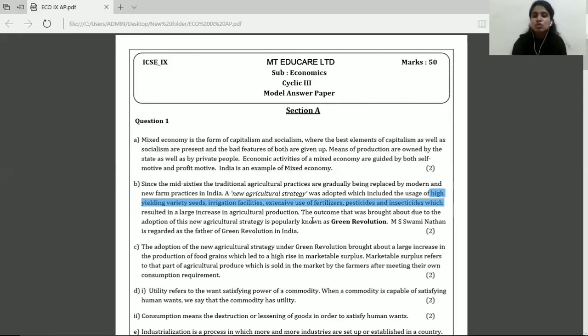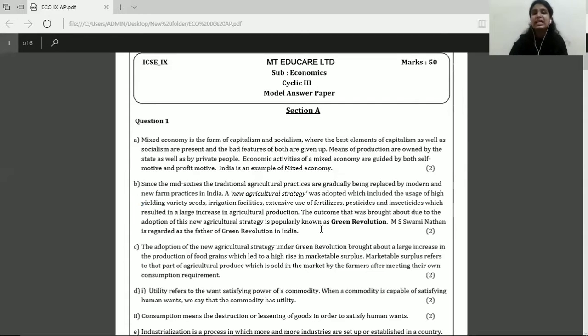So when this was used, the outcome that was generated because of the adoption of this new agricultural strategy is what is popularly known as green revolution. You may also add the name of the person who played a very important role in the adoption and the success of green revolution. That is Mr. M.S. Swaminathan. So you can add that in your answer. So if you've added all these keywords, you earn your 2 marks.